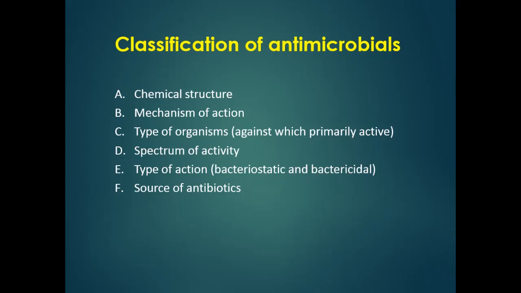Those agents which kill the bacteria are classified under the bactericidal class, and this activity is known as bactericidal activity. Fifth is the source of the antibiotic, the source from which the antibiotic has been derived.